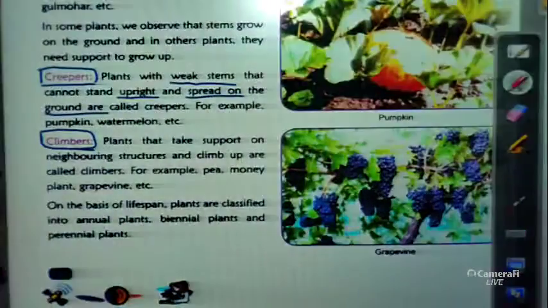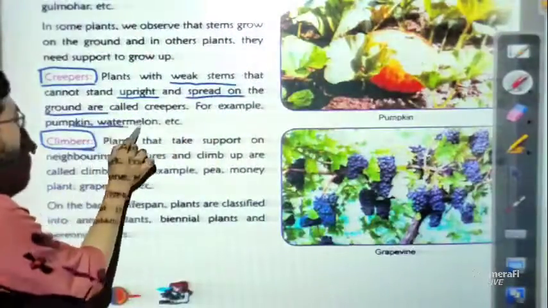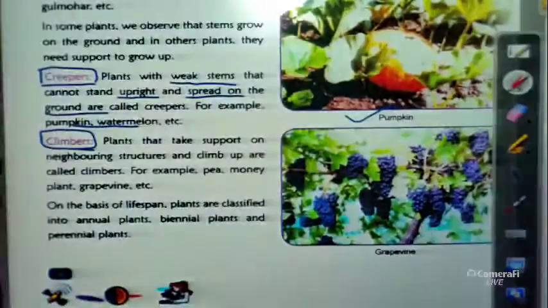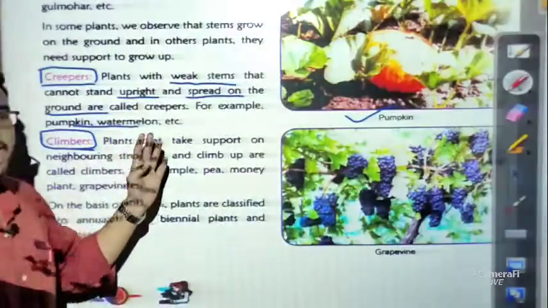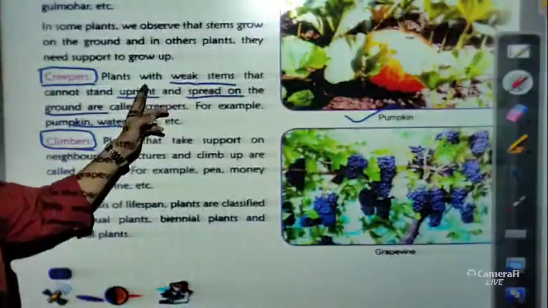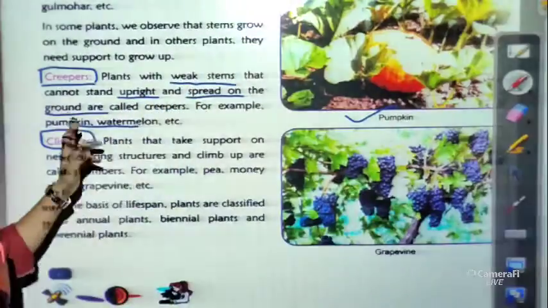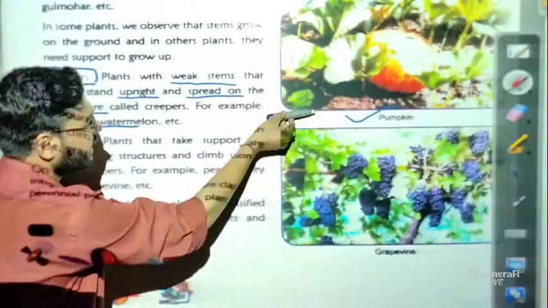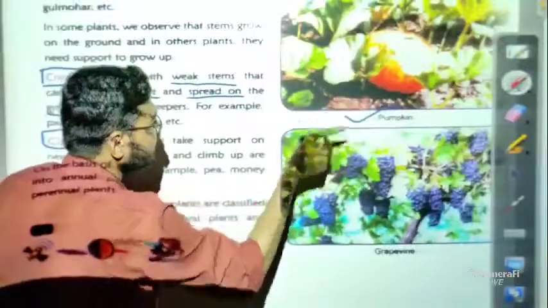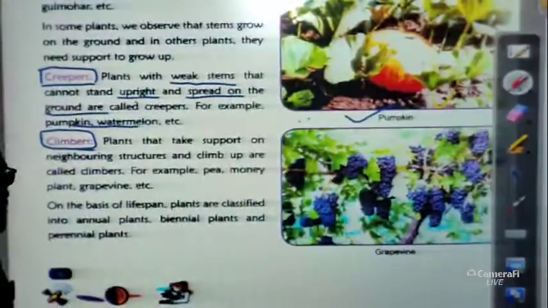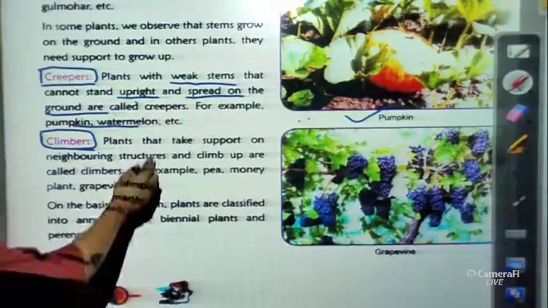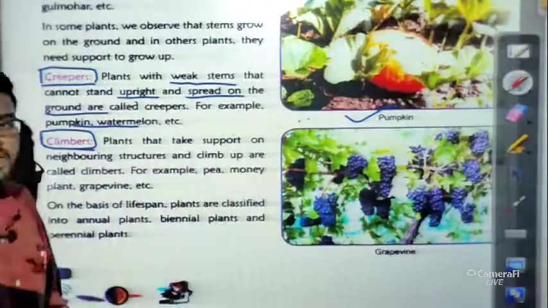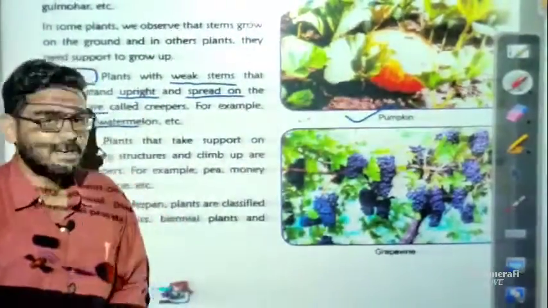Examples are pumpkin, watermelon. This is an example of creepers. So what are the characteristics of creepers? Let me tell you once more, plants with weak stems that cannot stand upright like this. They go just horizontally along the ground. So these are the creepers. Examples are very common: pumpkin, watermelon. I hope all of you have seen these plants.